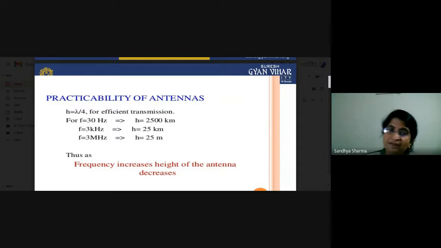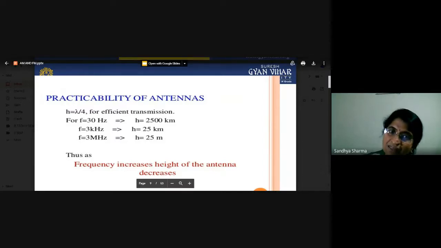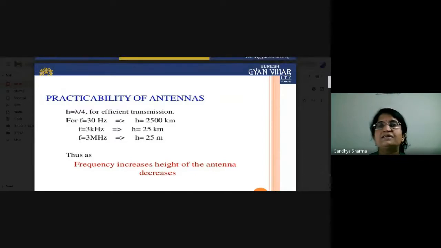No. But if you convert your 30 hertz frequency into a 3 megahertz frequency, how can you convert it? By superimposing your signals onto a high carrier signal. If your low frequency signals are superimposed on the high carrier frequency, your overall frequency will be increased, and now your antenna height will be 25 meters.